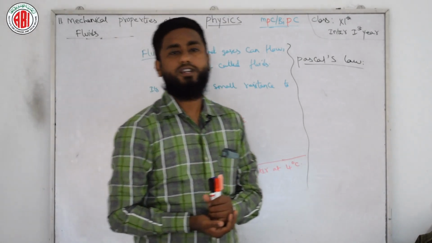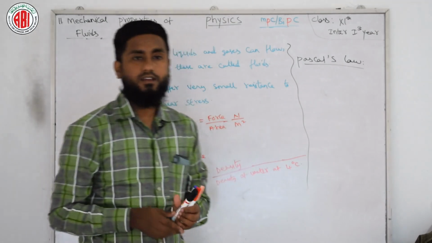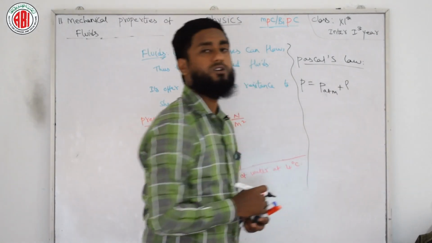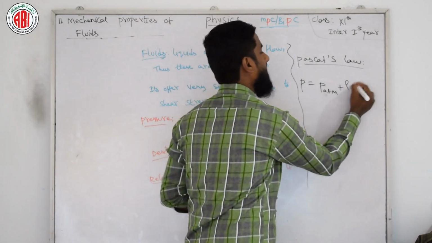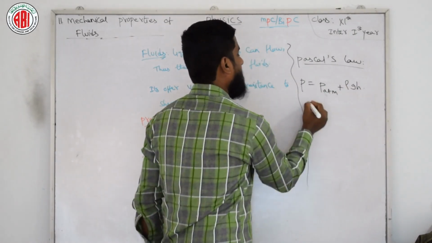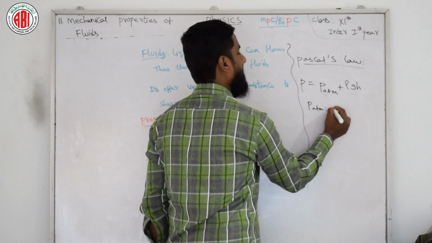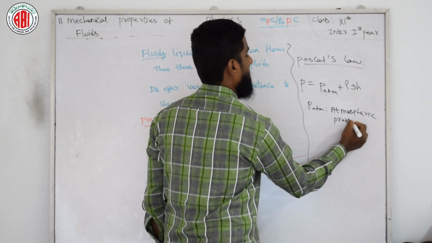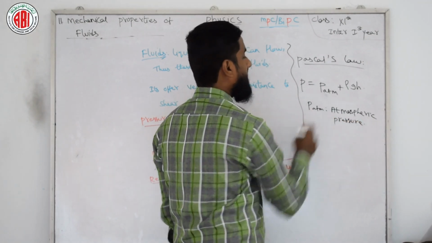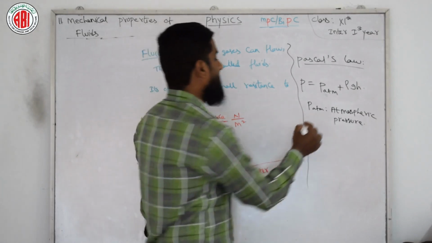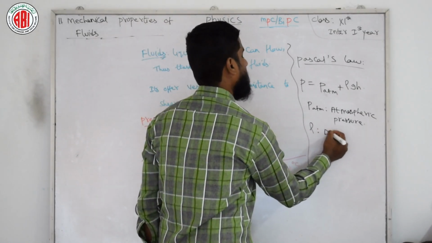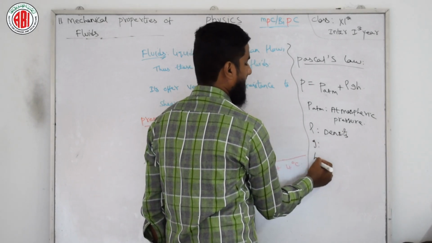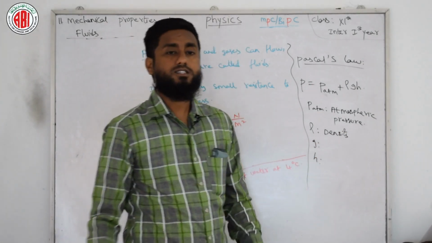The pressure in the fluid at depth h is given by P equals P atm plus rho g h, where P atm is atmospheric pressure, rho is density, g is acceleration due to gravity, and h is height. So this is Pascal's law.